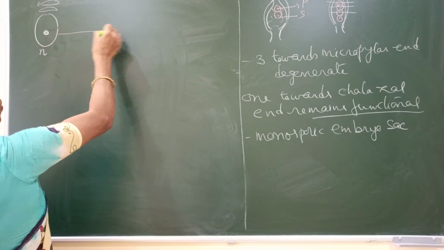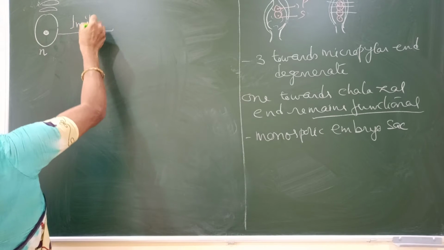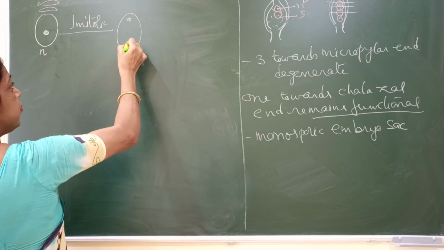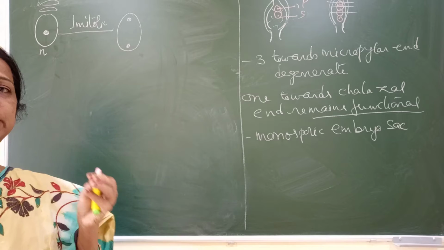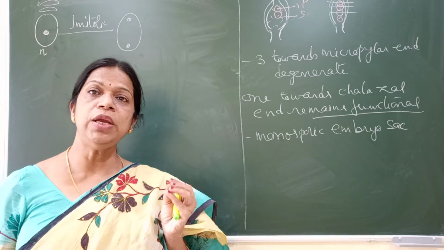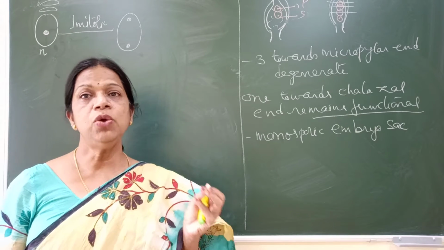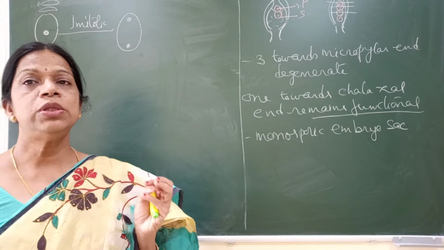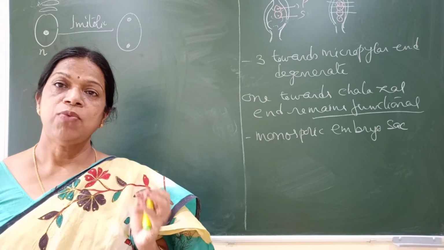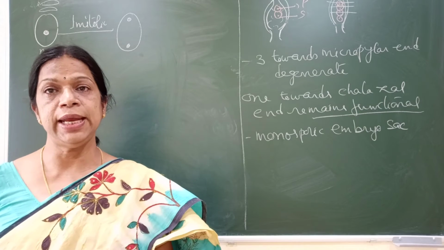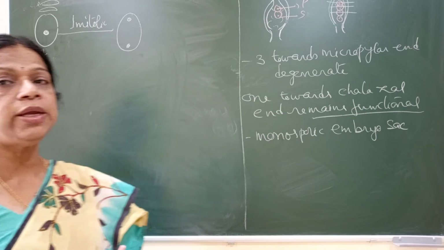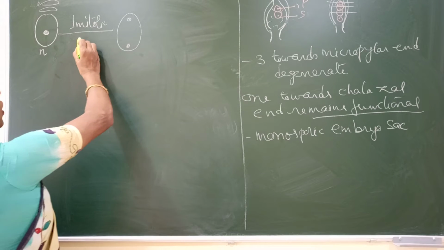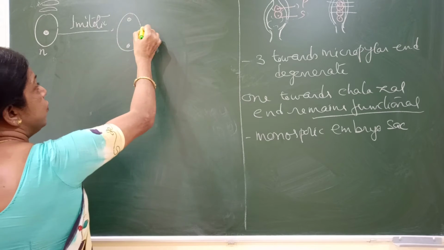will now undergo first mitotic division, and it will form 2 nuclei. Always initially the megaspore will undergo free nuclear divisions. Free nuclear division means only the nucleus will divide without the wall formation. Wall formation will take place towards the end. So only the nucleus will divide without the wall formation. So this is the first mitotic division, 2 nuclei formed.